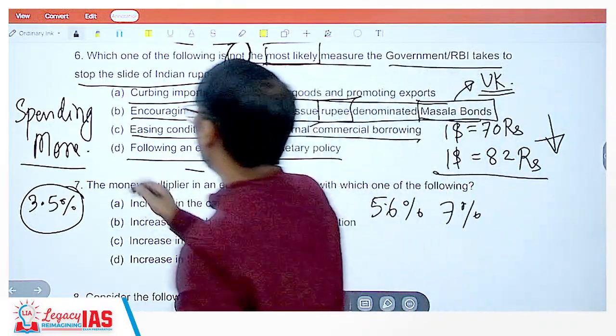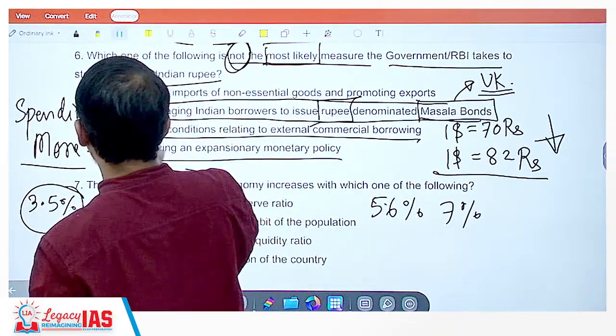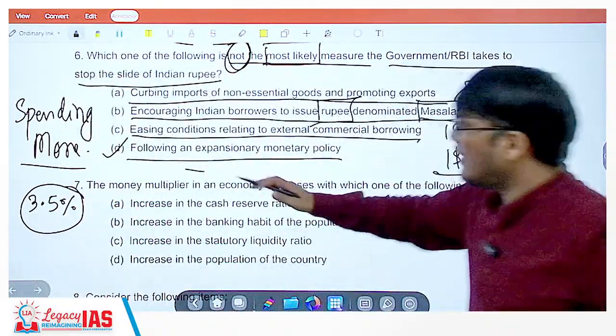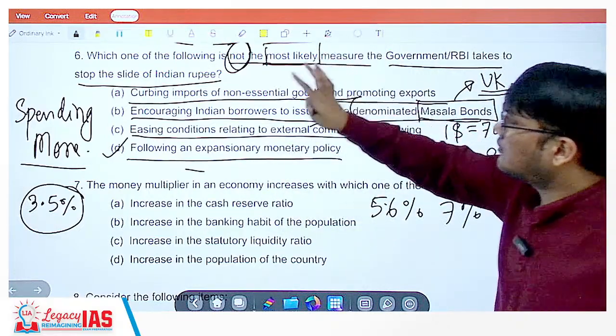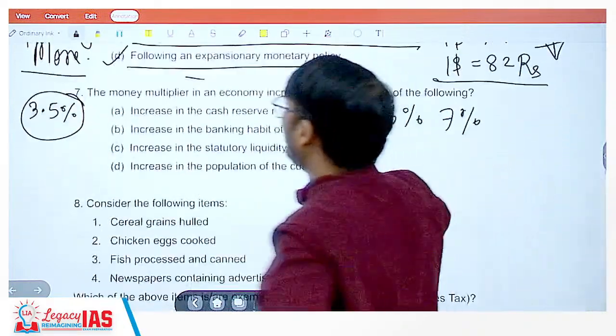So this is most likely what the government will not do. The government will not do this, hence your answer would be D. Rest everything the government would do in order to stop the slide of the Indian rupee. Very well, let's continue.